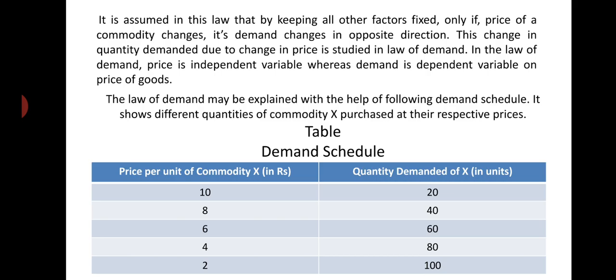When the price of the commodity falls from rupees 10 to rupees 8 per unit, then the quantity demanded goes up from 20 units to 40 units. Similarly, when the price of the commodity falls to rupees 6 per unit, rupees 4 per unit, and rupees 2 per unit of X, quantity demanded increases to 60 units, 80 units, and 100 units respectively. So, from this table, we can see that there is an inverse relationship between price and quantity demanded. When price goes on falling, quantity demanded goes on rising, right?